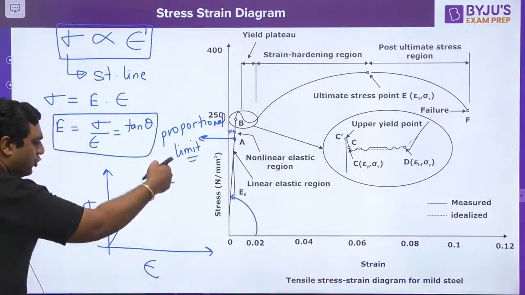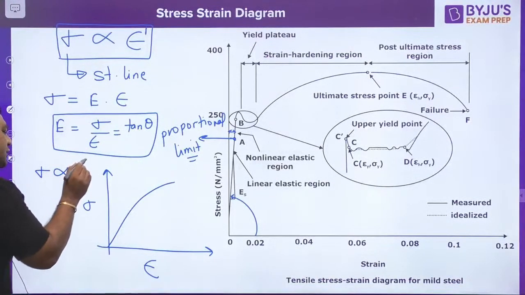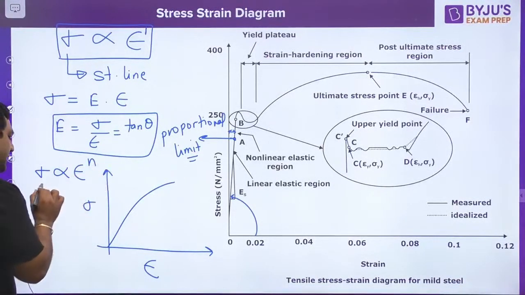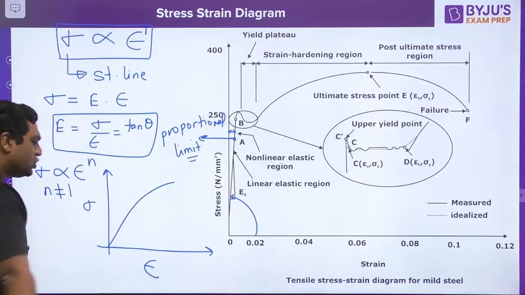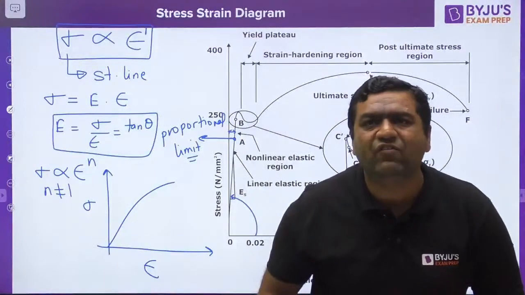Curvature means it is not going to be a straight line, which means sigma is directly proportional to epsilon to the power n, where n is not equal to 1. So for such a case, my dear, Young's modulus is not defined.